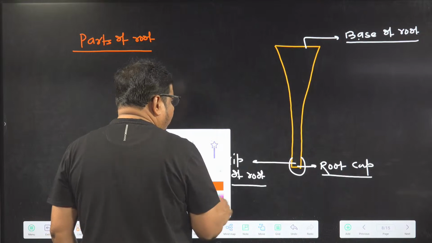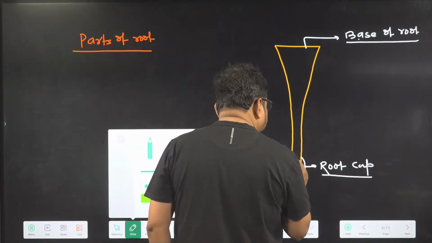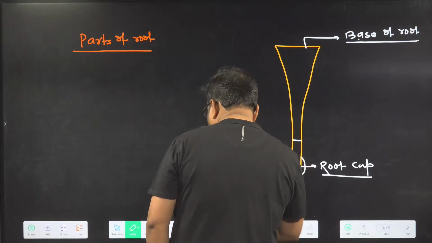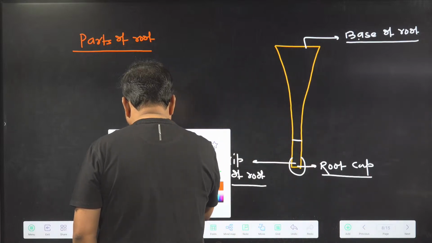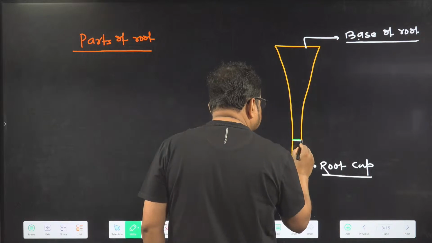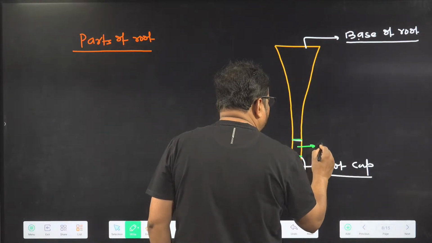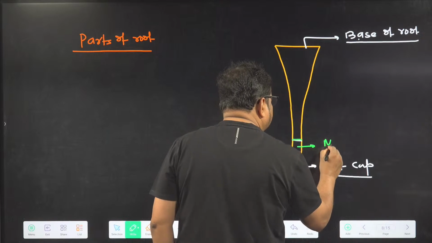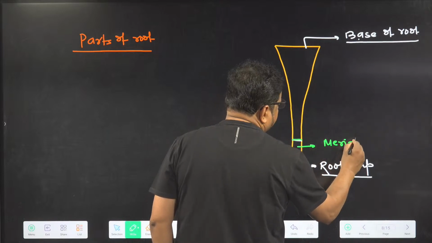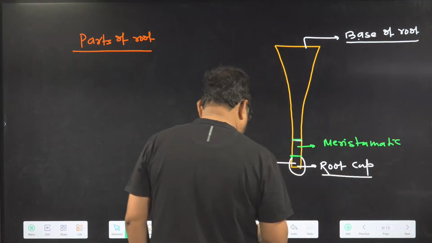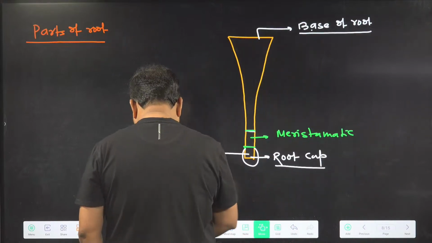A few millimeters above the root cap, you just try to understand from here to here, there is the zone of meristem, or meristematic zone. Meristematic zone is present.